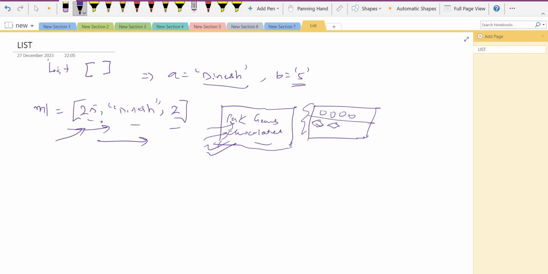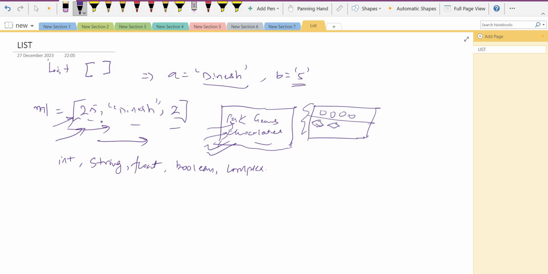So what kind of data types can it take? A list can take integer type, string type, float type, boolean type, complex type. So whatever type of data type there is, a list can take it.